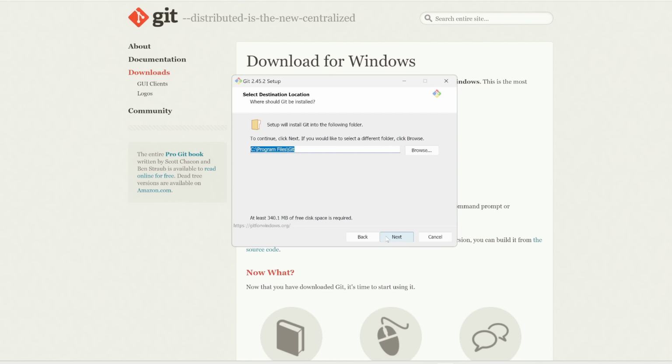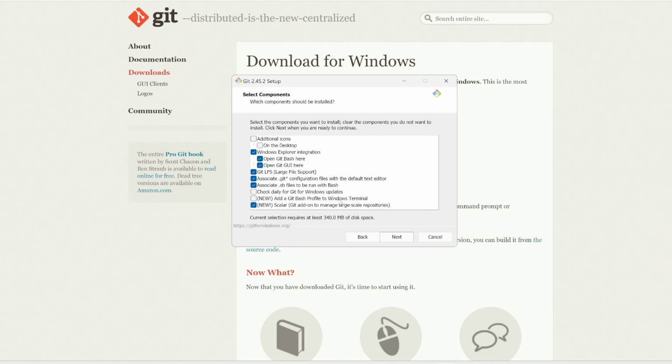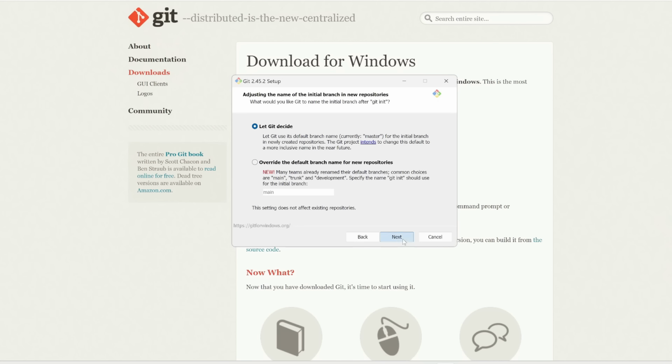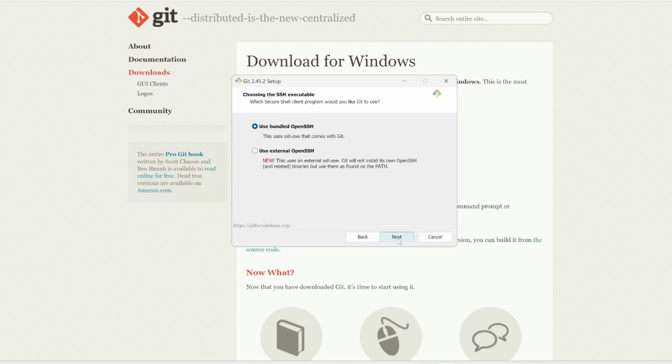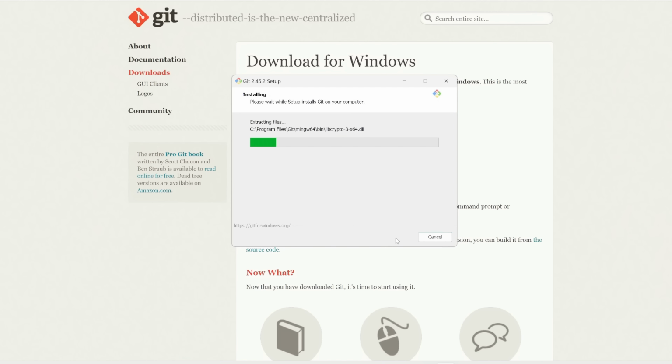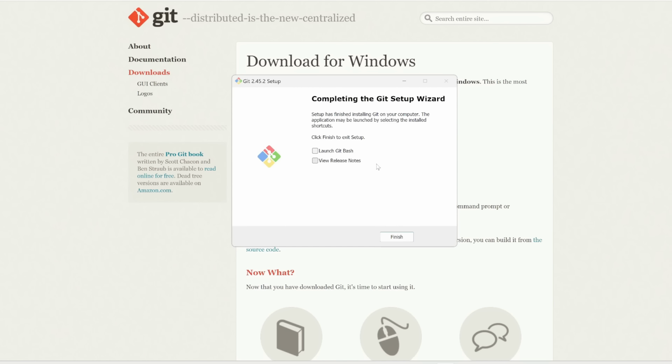So I'm going to click on next. I'm just going to go with the default install location, which is program files/git. So I'll click next for that. And then I'm just going to leave this at the default. And then I'm going to click next again and click next here. We're just going to use the default settings for all of these. There's a lot of settings that you need to go through, so I'm just going to click next for all of these. All right, and then it should go ahead and install all the files, so this might take a few minutes. Perfect, so now we have Git installed.